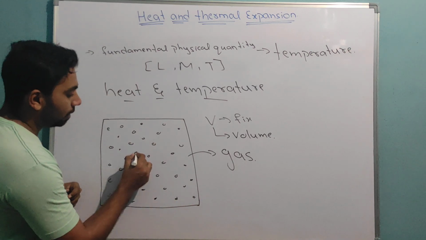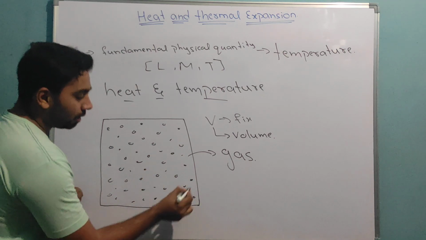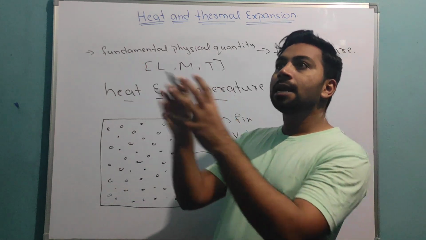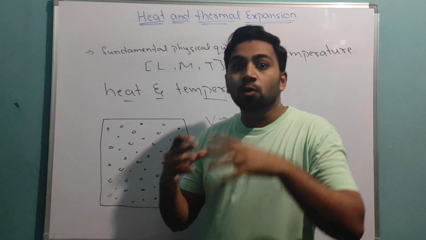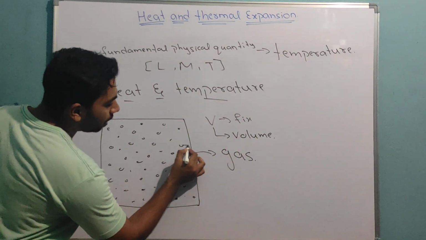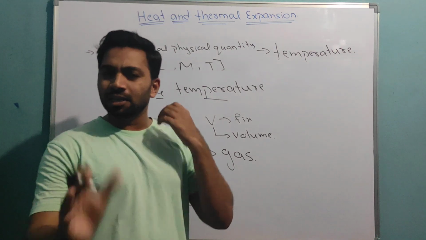Whatever the movie. Now, these are the gas molecules, correct? We know one thing: gas molecules are randomly moving. It doesn't have a shape, it doesn't have a fixed volume, so it will move randomly. It will collide with the walls, it will collide with each other. Some theories we will study afterwards.